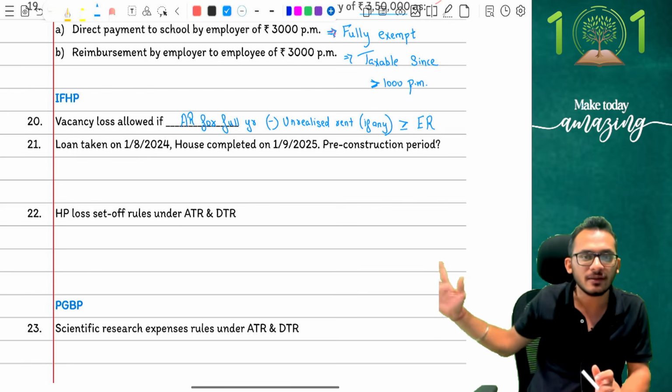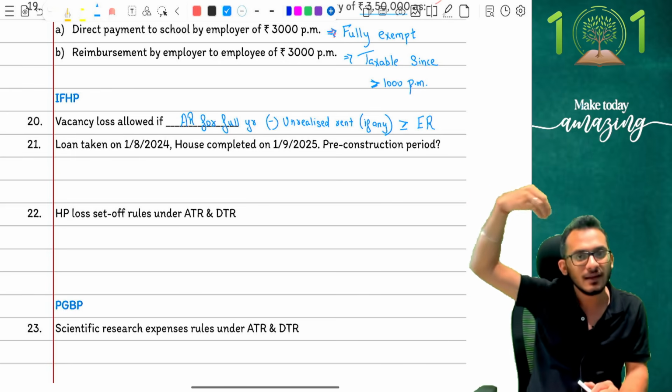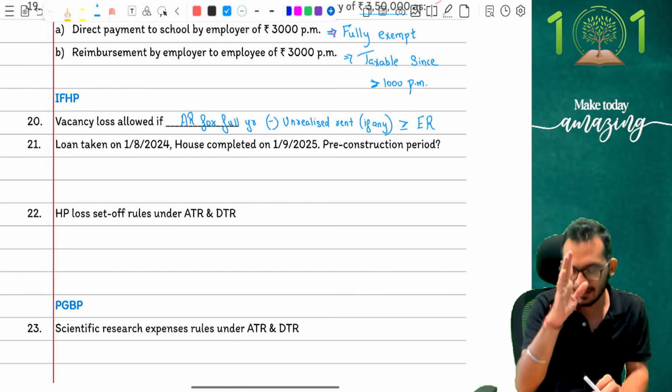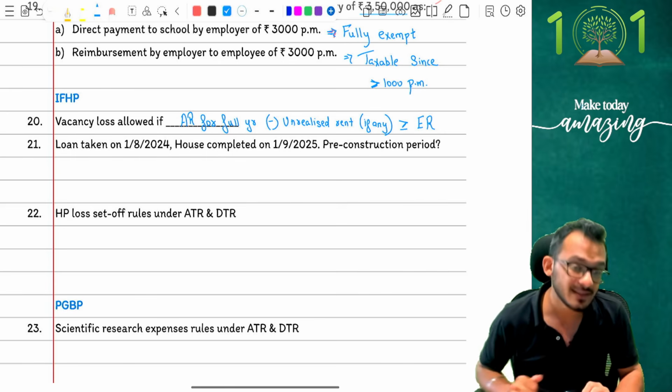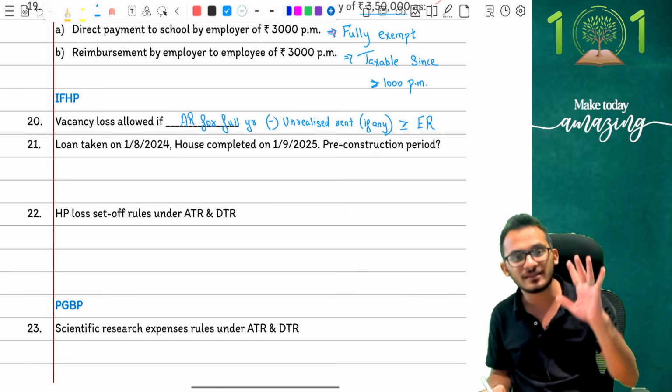He will grant you the benefit. If your ER would have shown higher, then government is not giving you the benefit whatsoever. You will have to pay tax on the ER as it is. That is what the answer should be. Clear on this part? Yes, so be careful. Question number 21. Question number 21 says, loan has been taken on 1st August 24.